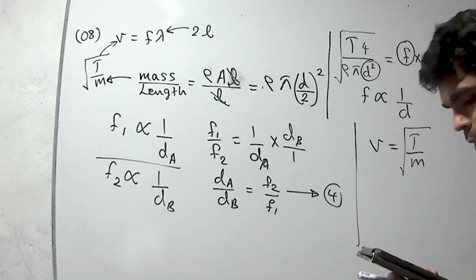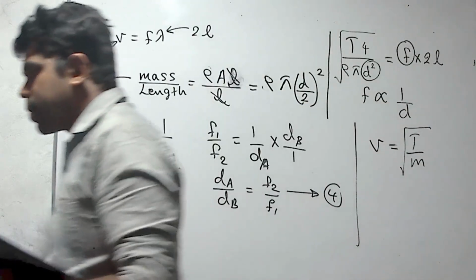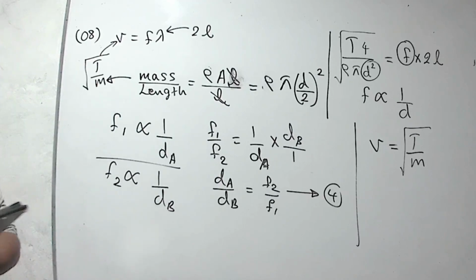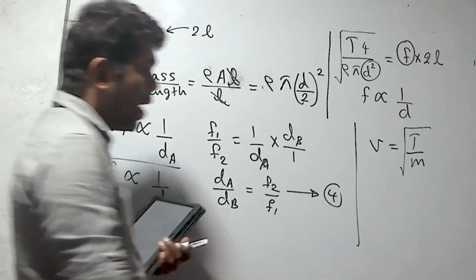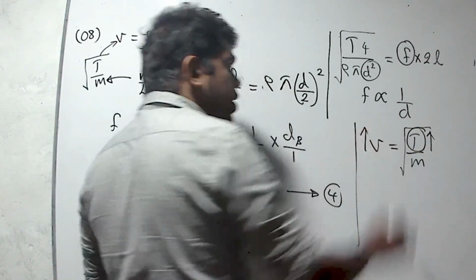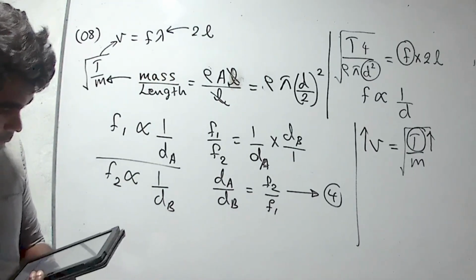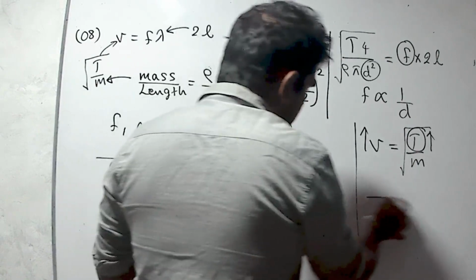Third one, amplitude. We know that when amplitude is increasing, the energy of the wave increases, but velocity is not depending. Fourth one, tension in the string. Yes, when tension is increasing, velocity increases. Tension decreasing, velocity decreases. Therefore, the fourth one is the correct answer.